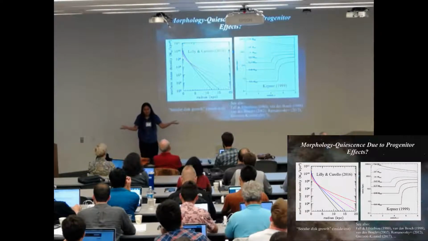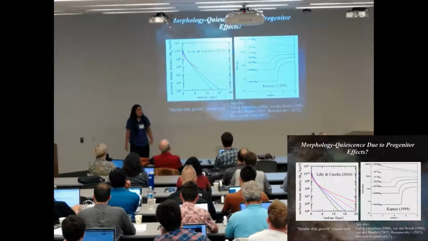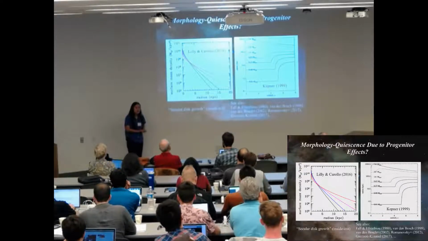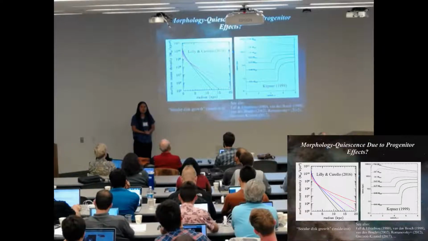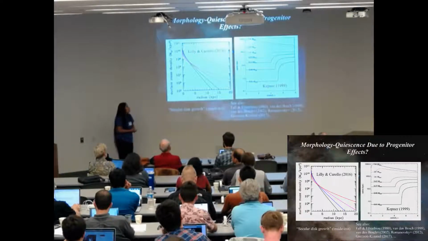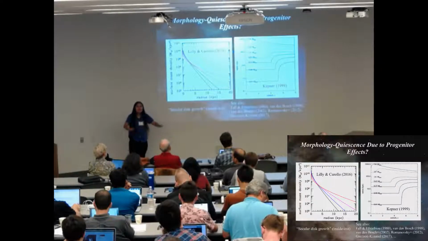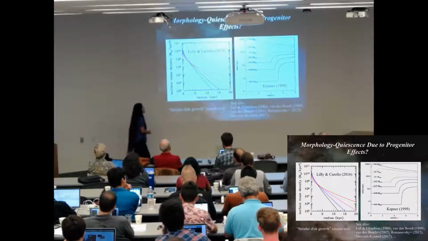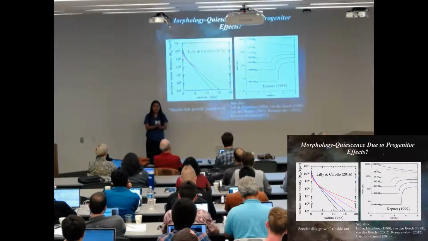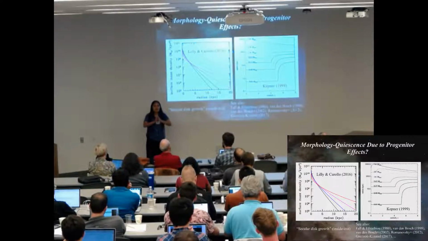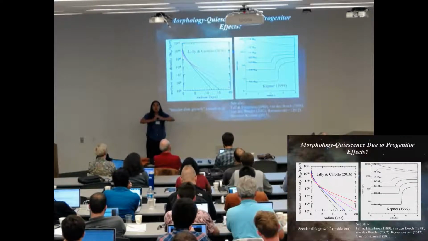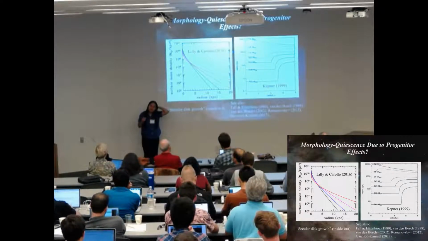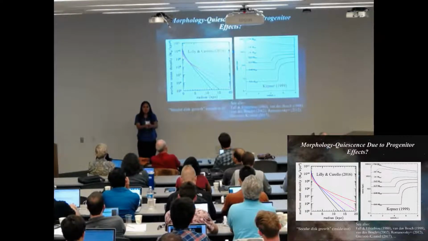Okay. So others, notably Lilly and Carollo, take a look at this correlation between morphology and quiescence, and they say, well, correlation does not always mean causation. So they proposed a model in which you can get a correlation between morphology and quiescence, in particular density versus quiescence, just by growing a disk inside out, so without any reference to morphological transformation. So their model, what they do is they build a galaxy by adding exponential disks where the scale lengths successively grow with the expansion of the universe. Okay, so that model results very naturally in an older center and younger outskirts.